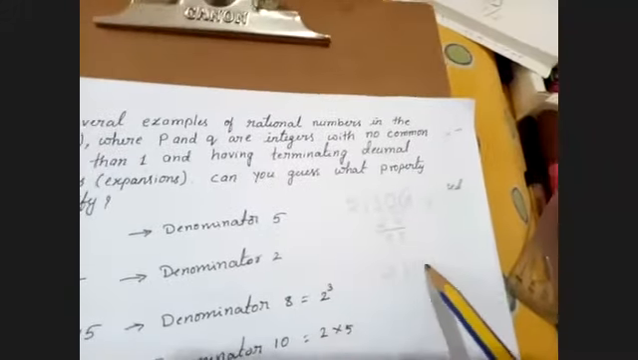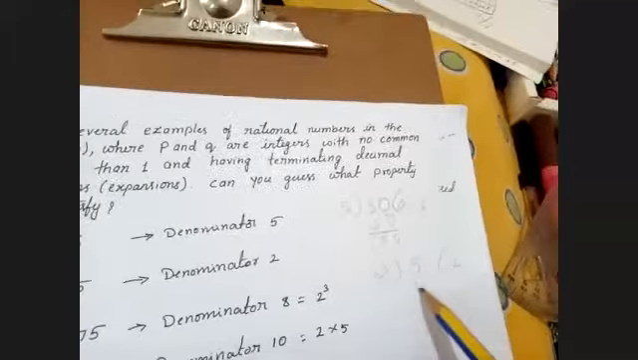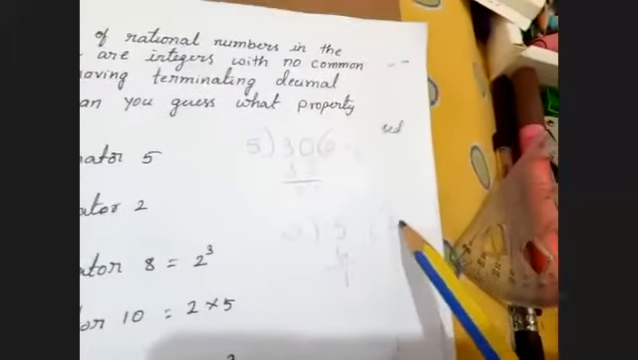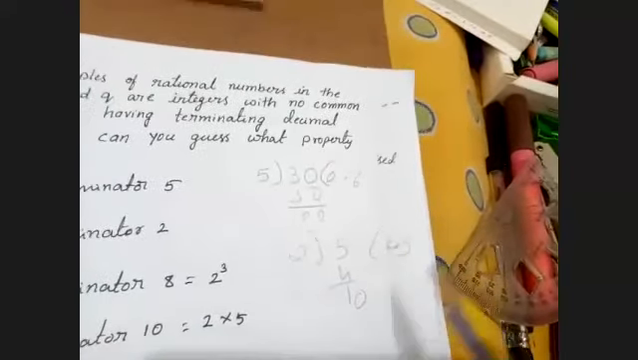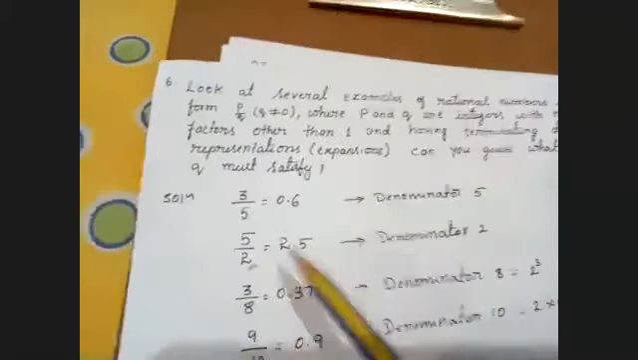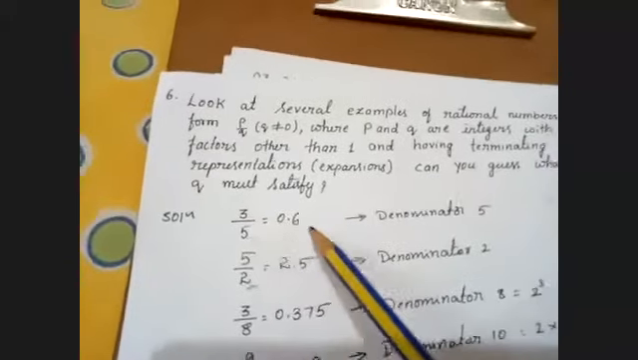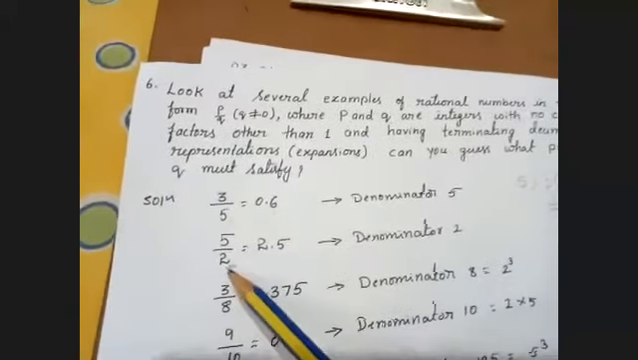So if I divide 5 by 2, 2 2s are 4, the remainder is 1. I'll put a point and take 0, 2 5s are 10. I'm getting 2.5 here. The decimal expansion is 2.5. To get 2.5, what is there in the denominator? 2. Am I clear here? If I take denominator 5, it will be terminating. If I take denominator 2, it is terminating. Am I clear here? Next number I'll take.